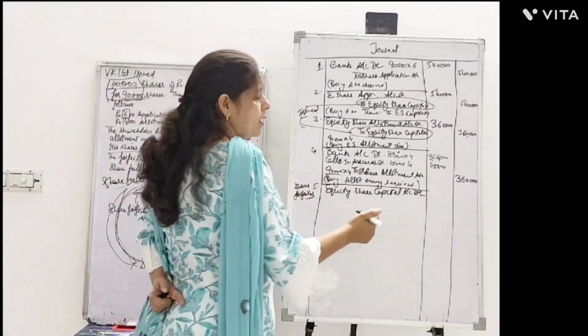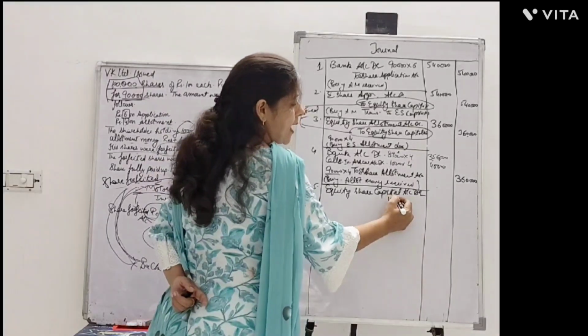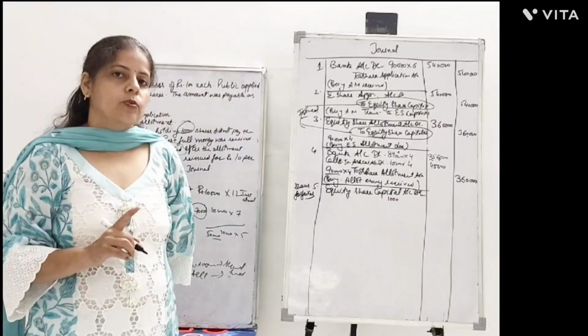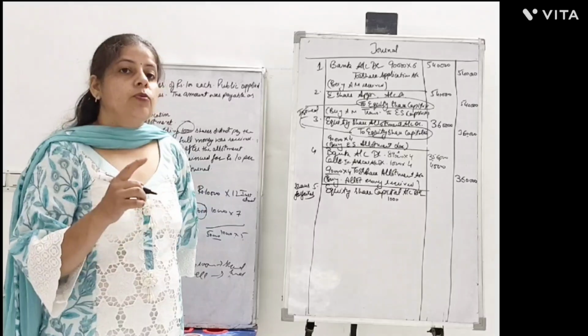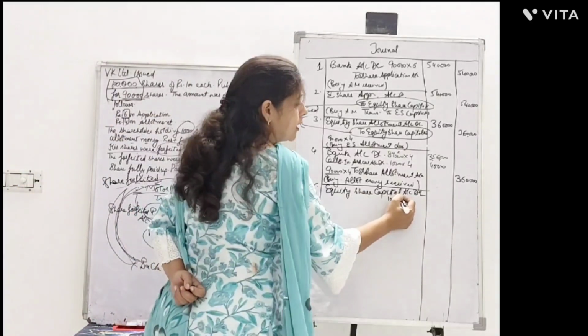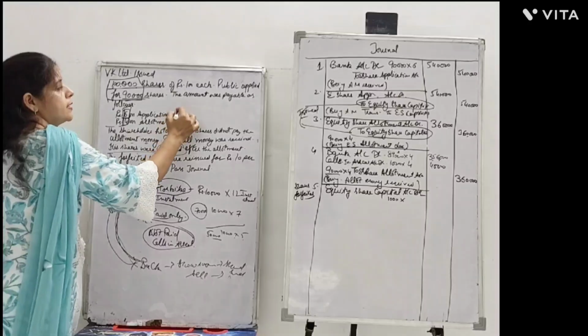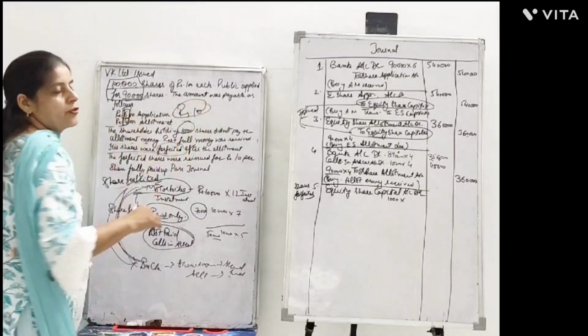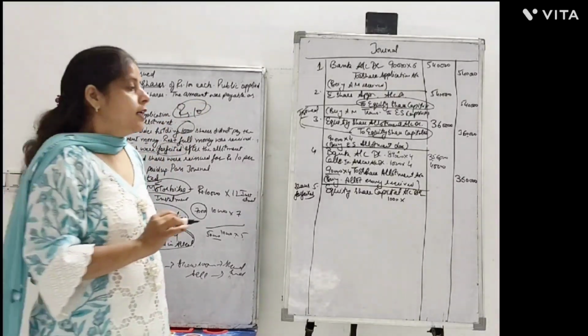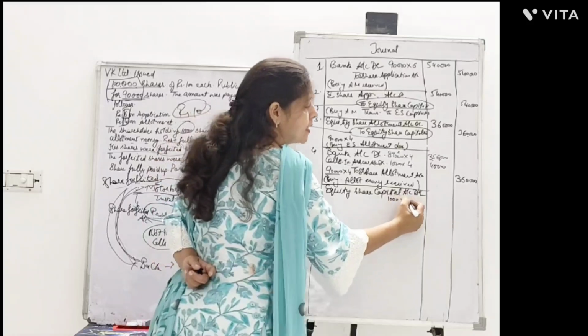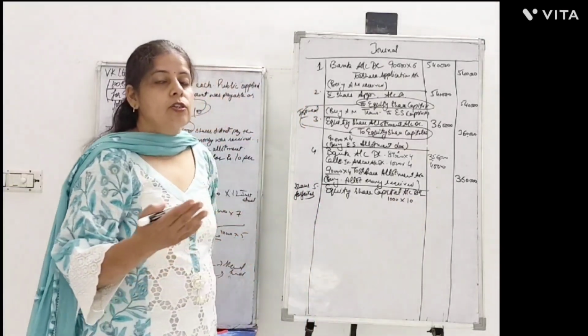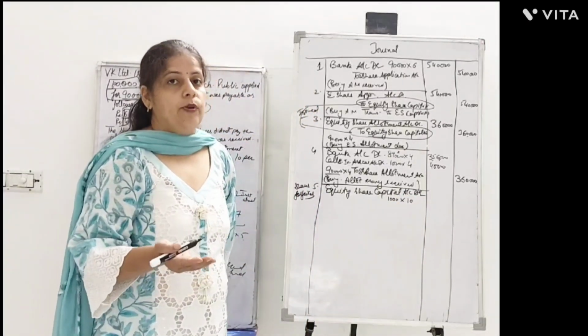Now, the number of shares you are bringing back to yourself is 1000 shares. With what amount were they called up? In this case, a total of rupees 10 was asked from the shareholder, right? So here it is multiplied by 10. How much was the total called up? That was rupees 10.